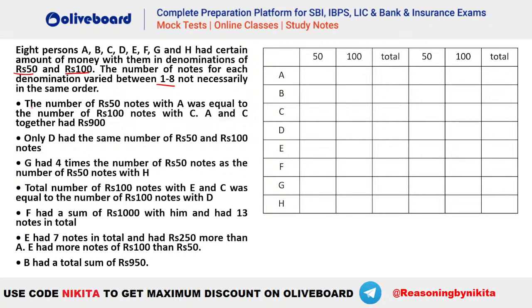Now, what is given? The number of rupees 50 notes with A, let's say this is X, was equal to the number of rupees 100 notes with C. That means this one is also X. So whatever is the number, it should be the same.